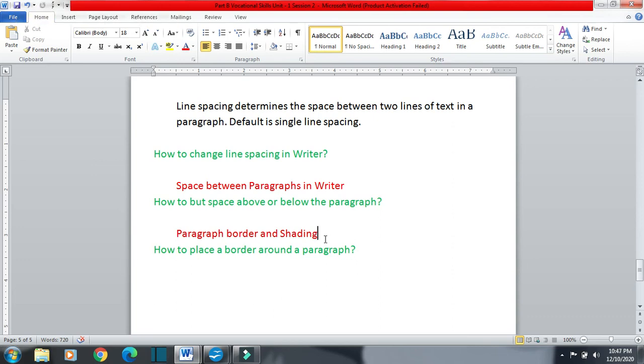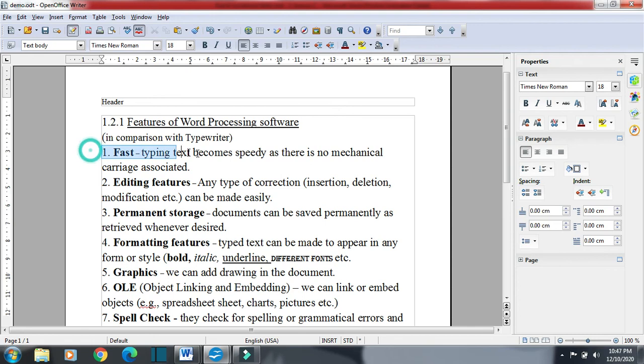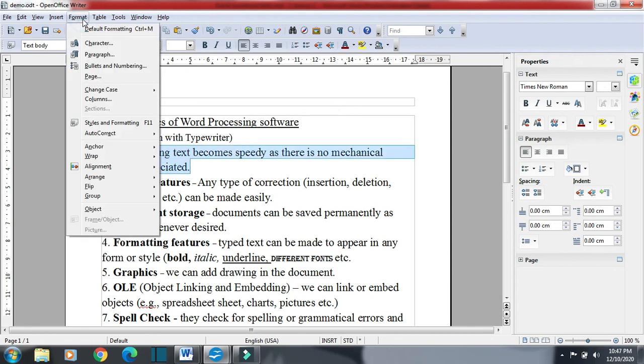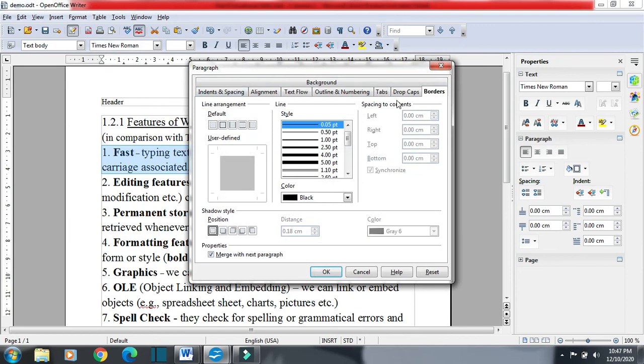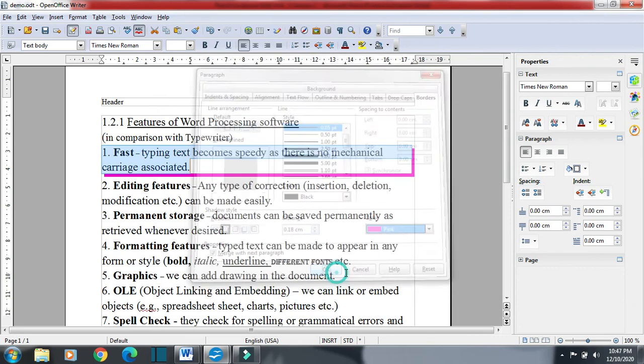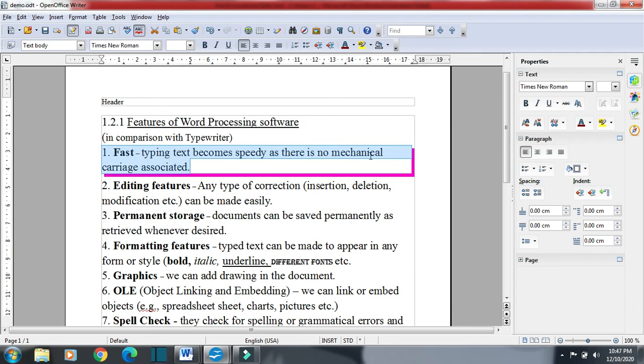Now suppose you want to give some shading to the paragraph also. For that again we will select the paragraph. Suppose this is our paragraph, and then we will click on Format, then Paragraph, and here in Borders we will click here, and in shadow style we will go for any, suppose cast shadow to bottom right, then change the color to, suppose, pink, then OK. So this way we have provided some shading to the paragraph also using the shadow option. Okay, so this way we have completed it.